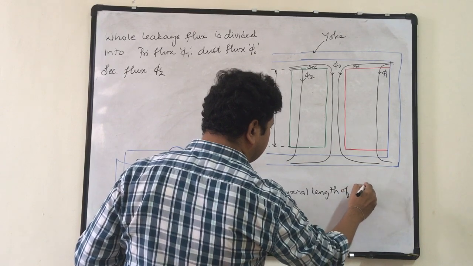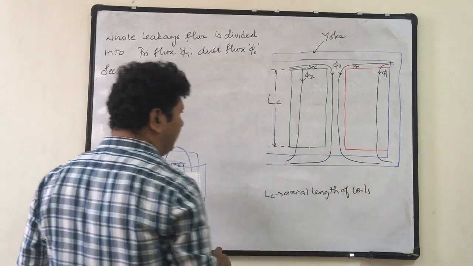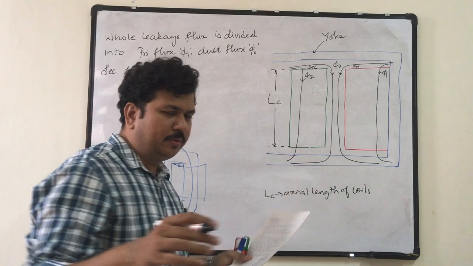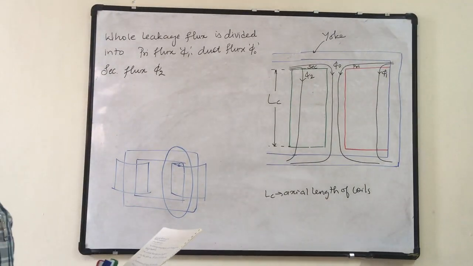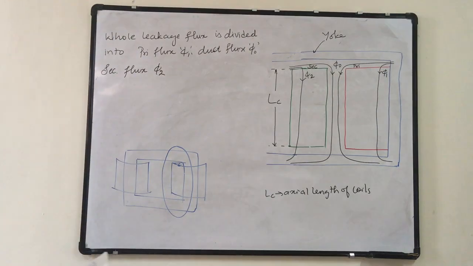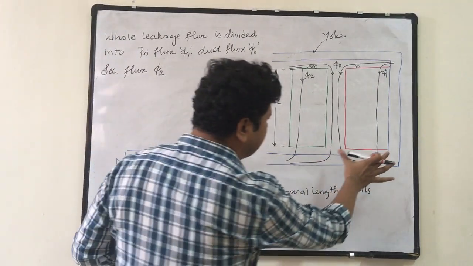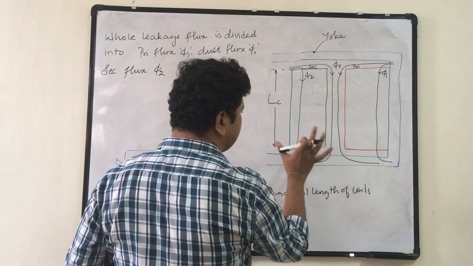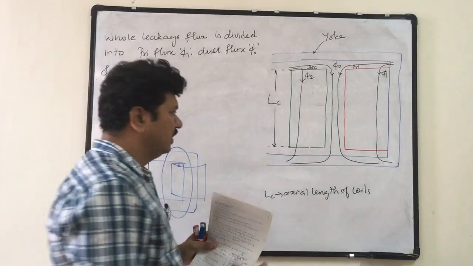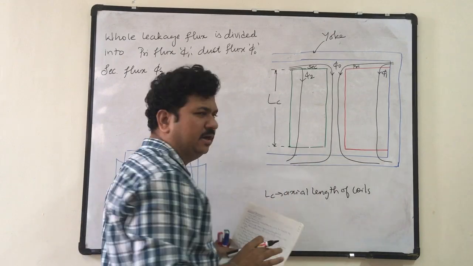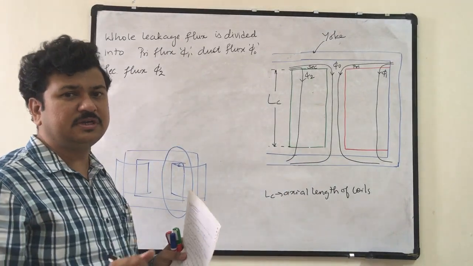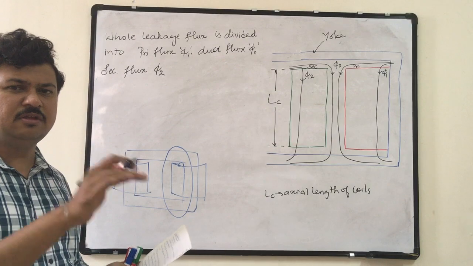Axial length of coils. Then, when I place so many turns surrounding the core, depending upon the number of turns, the winding will gain certain thickness. So this is the thickness of the primary winding, and this is the thickness of the secondary winding. That is, this is the width of the primary winding in the window, and this is the width of the secondary winding in the window, because I am considering the leakage flux that is present in the window.